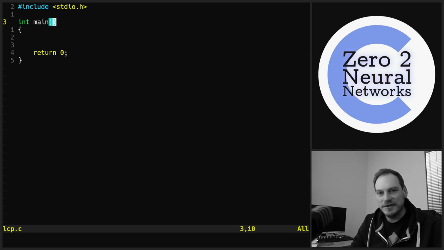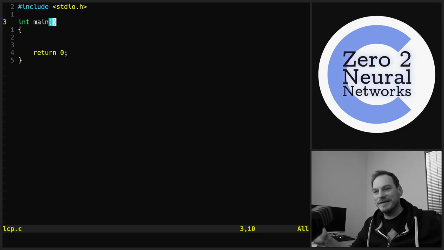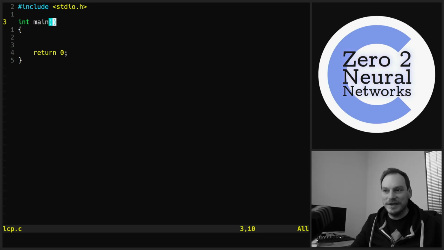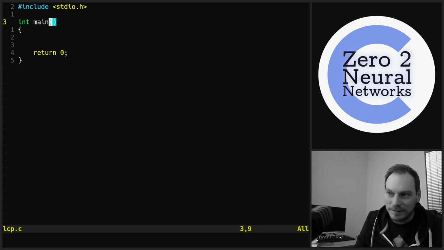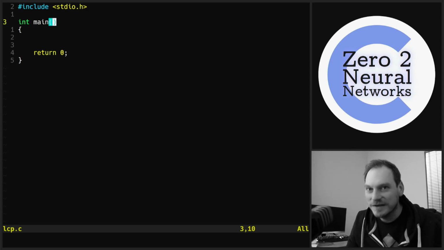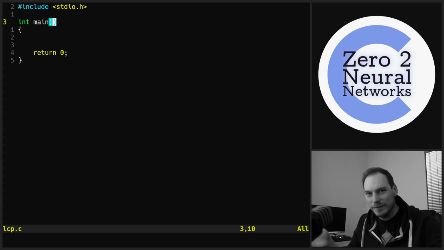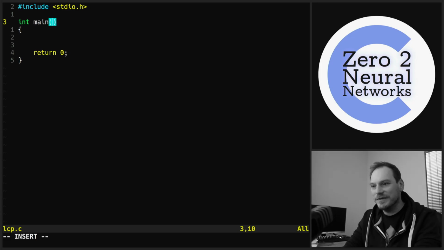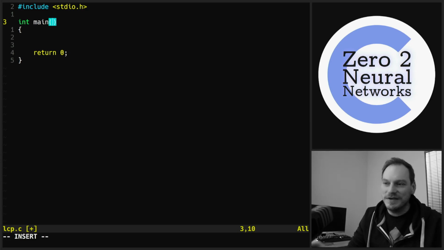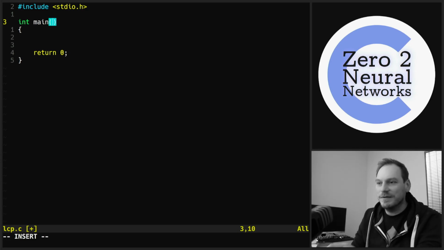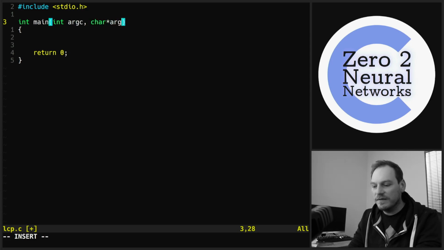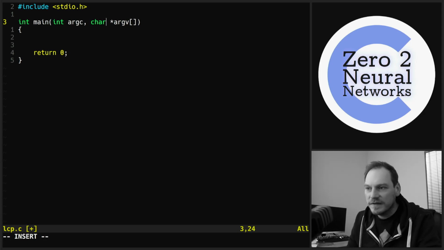Although sanitizing user inputs is more complicated, very difficult, and if we have things like flags that we want to pass to a main function, then we get into really complicated territory. We can end up with half of the program being just parsing the inputs that we pass to a main function. So when I say this is pretty straightforward, it's straightforward for what we're going to be doing here, because we're going to do it in the simplest way possible. Basically we need two parameters in our main function: int argc, char star argv array.